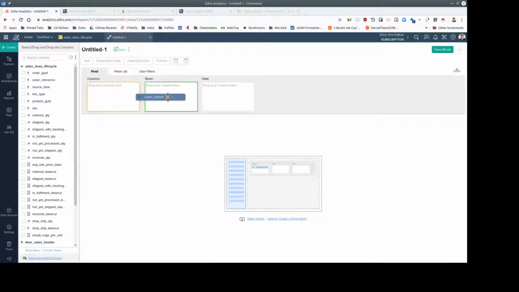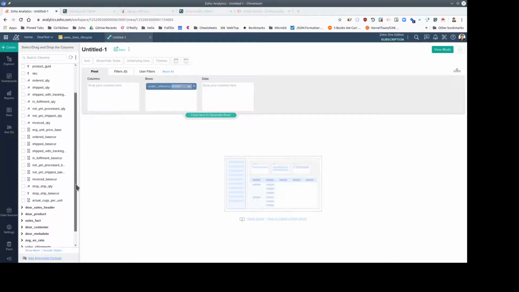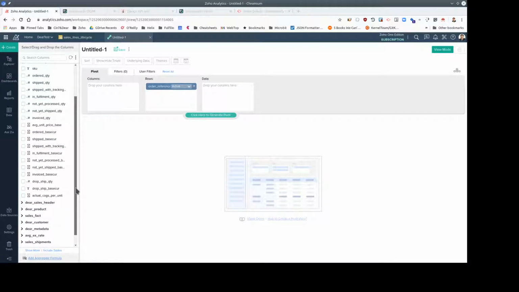So let's grab the order reference. Let's put the order status. First of all, let's get some of the quantities. Let's get the quantities that have been ordered and the quantities which have not yet started processing.